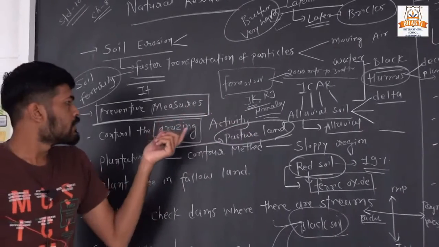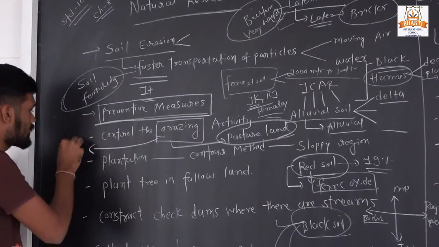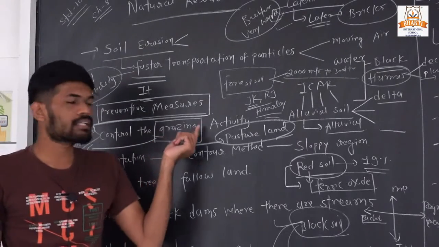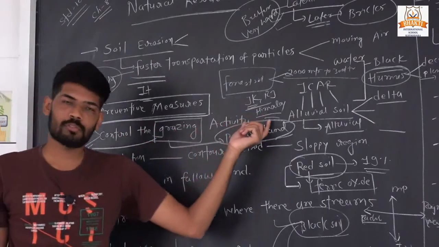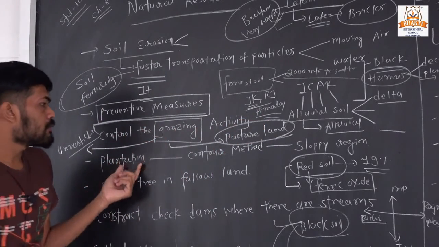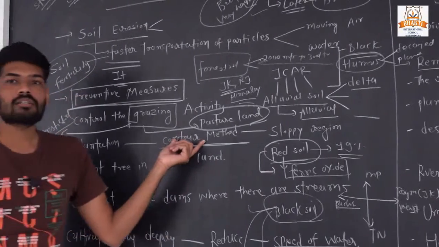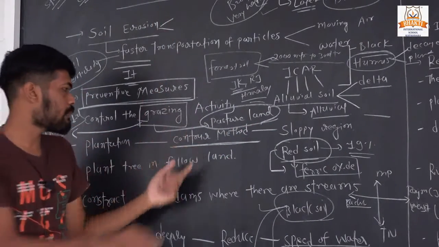Okay, this grazing should not be unrestricted. Restricted animal grazing is good, but unrestricted animal grazing should be stopped. Second one, plantation in sloping regions. Plantation should be done in a contour method to prevent soil erosion. Contour means a pattern.